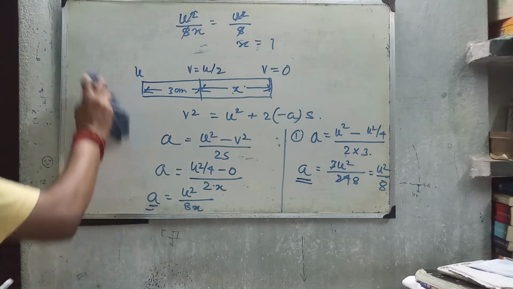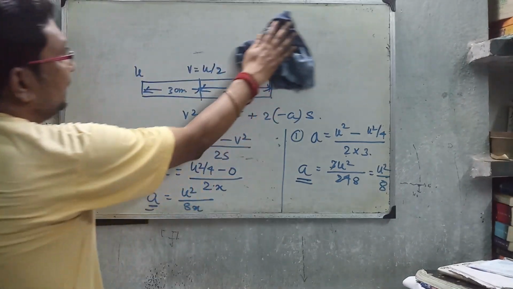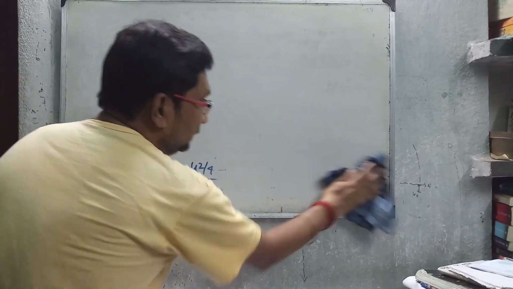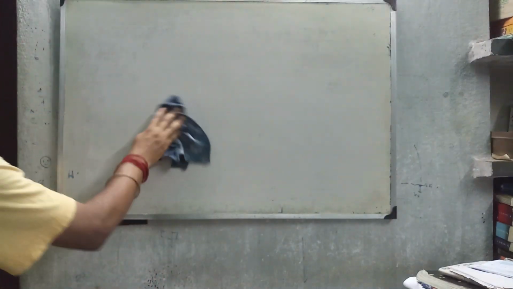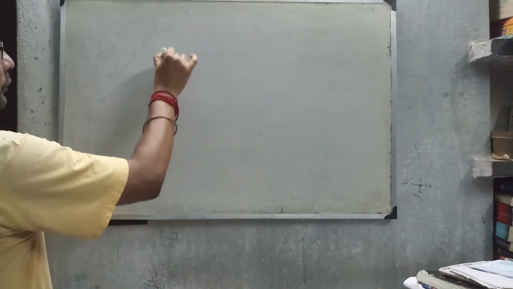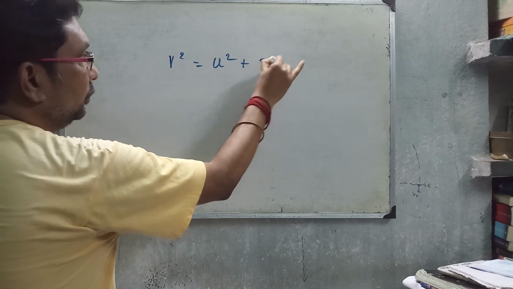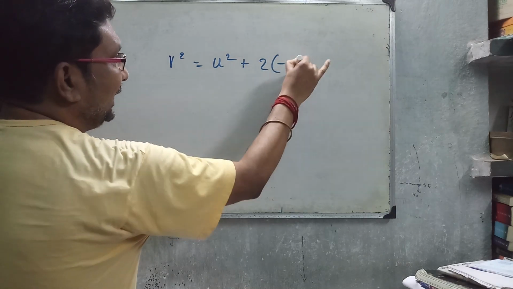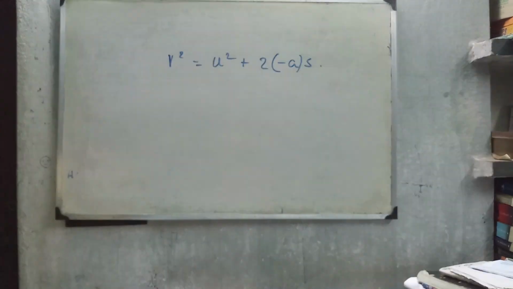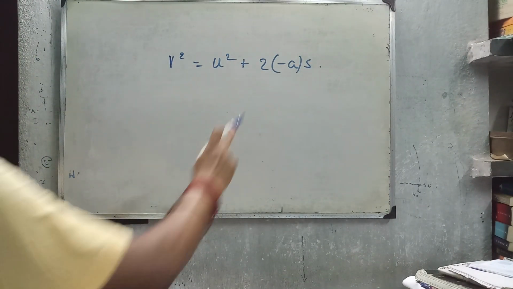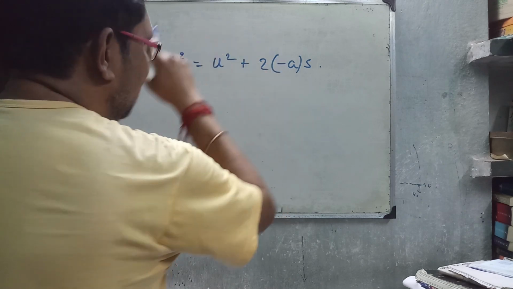There is a trick in the mathematics. You will follow the trick and solve the problem very easily. In general, we know v square equal to u square plus 2 into minus a into s, with a taken as negative, since brakes are applied and the force is resistive, there is deceleration.